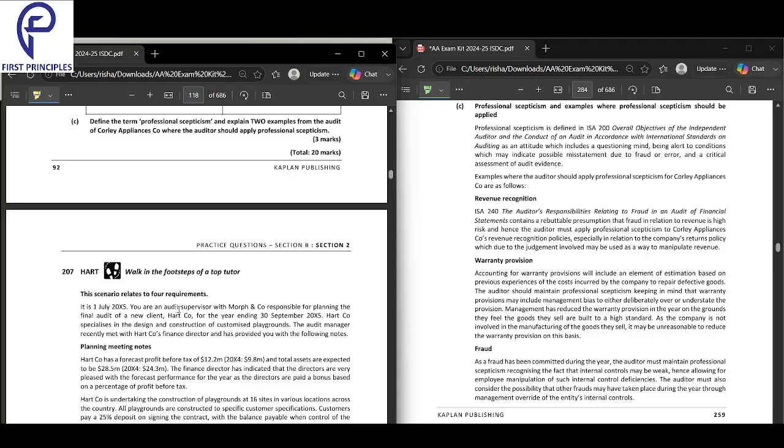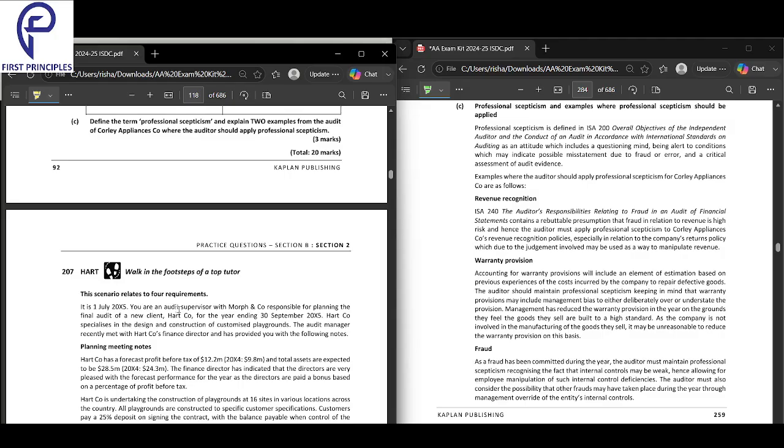Define the term professional skepticism and explain two examples from the audit of Korea Appliances where the auditor should maintain professional skepticism. Okay. So first of all, you have to tell what is professional skepticism. Next, you will have to tell, from the audit of Korea, what were certain areas where the auditor should keep professional skepticism. What are some of the areas where the auditor needs to keep professional skepticism?